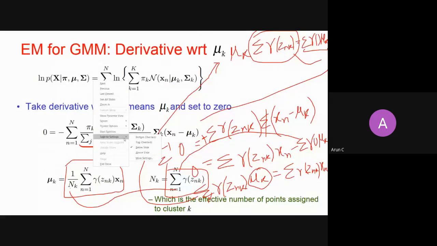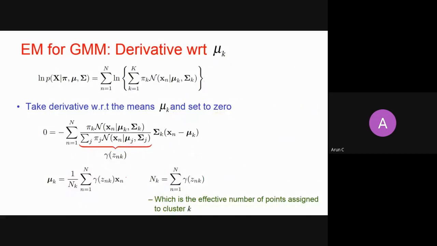So this is all just to simplify it. Because you have sigma gamma znk in the denominator, you have replaced it with nk. This nk is now written nicely somewhere here, and this was the right hand side. It was a summation of xn into gamma znk, right? So you are calculating this mean for the kth cluster, right?